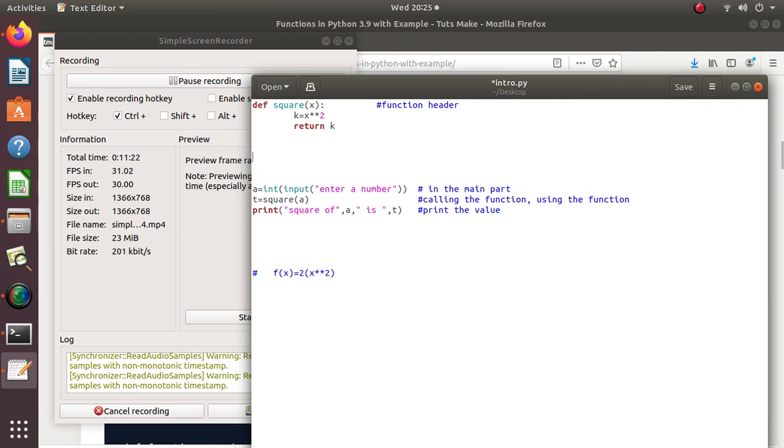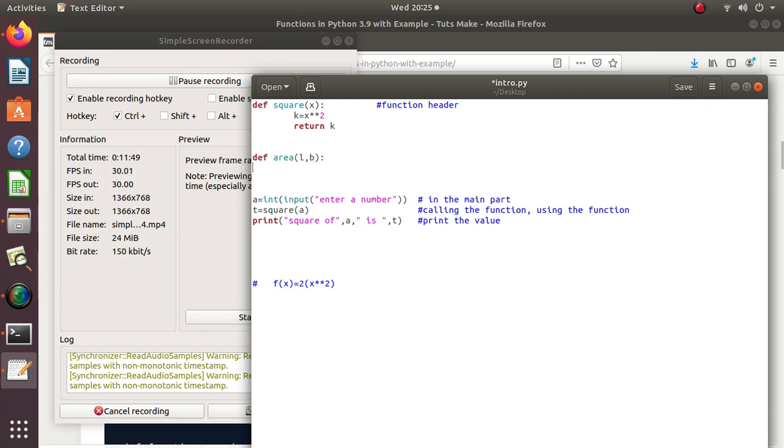Here I am creating one more function with the help of the keyword def again, to define a function. So def area of rectangle. So for rectangle, how many parameters we need? We will require length and breadth. So L, B.